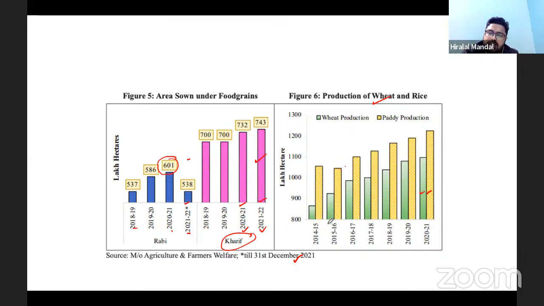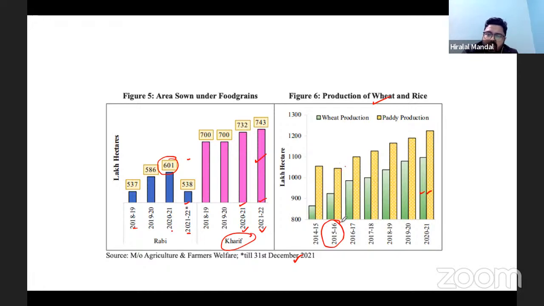Now this can be one of the important areas. Do we see that both wheat and paddy production are continuously rising in the economy in the last decade? The question can be asked like that.